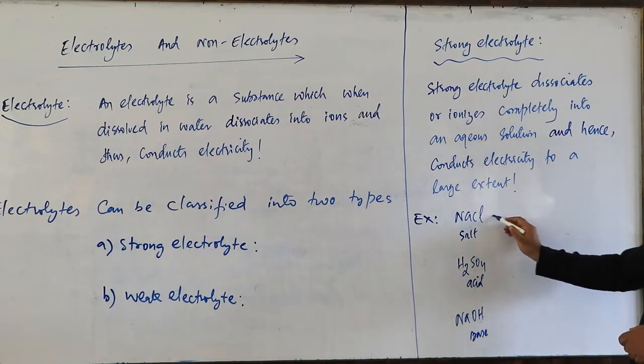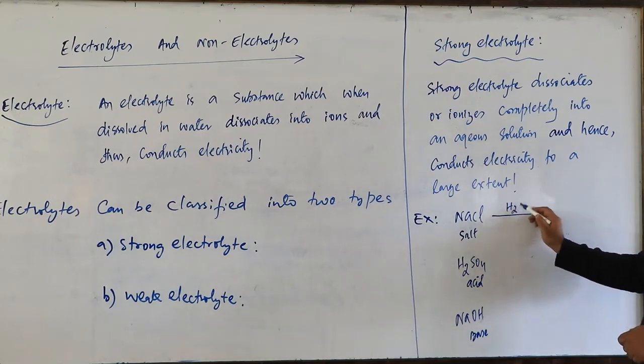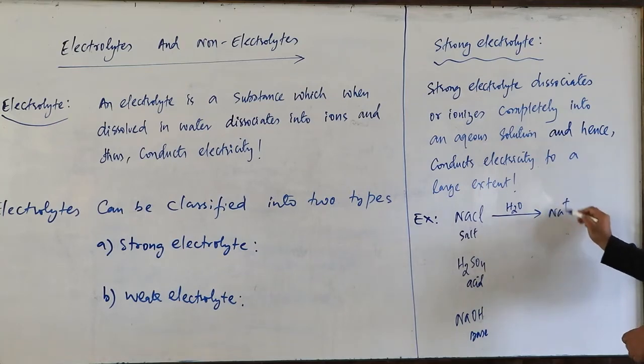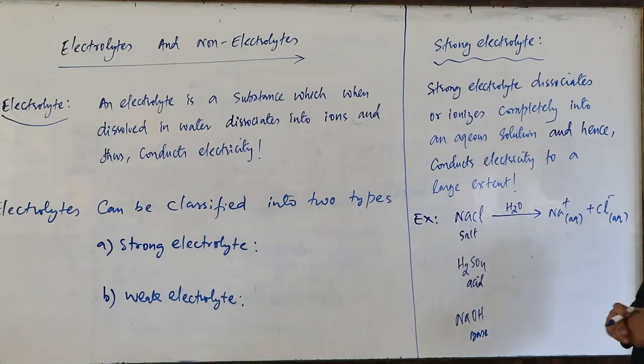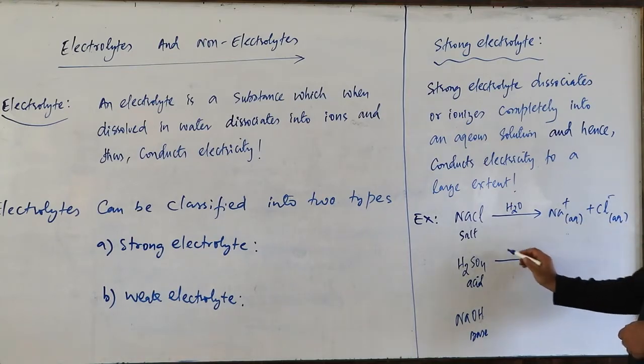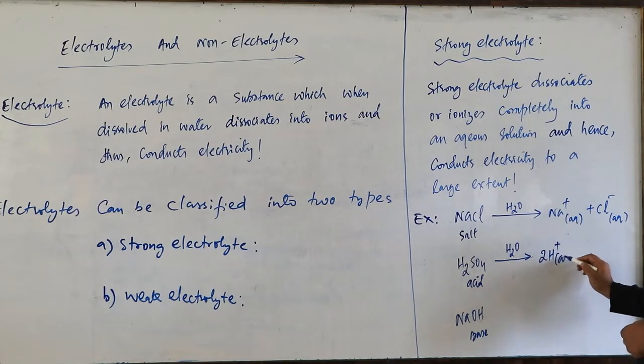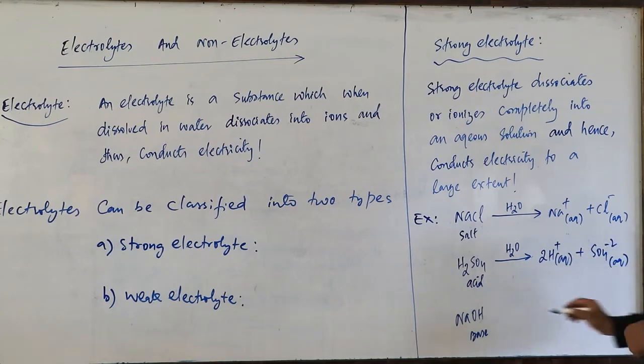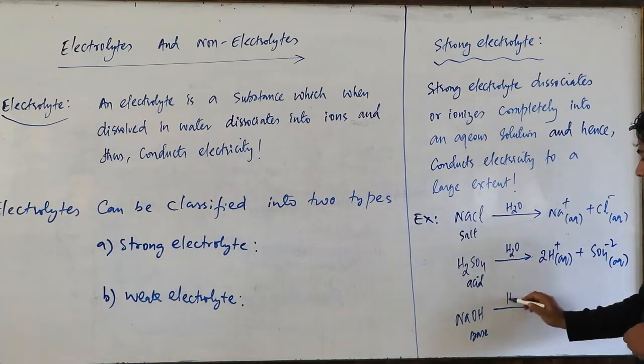So in aqueous medium means I will put NaCl in water. So it will break into Na plus aqueous and Cl minus aqueous. So here dissociation will be 100%. Sulfuric acid will also break in water. It will break into 2 times H plus aqueous plus SO4 2 minus aqueous. Then you have NaOH that we put in water.